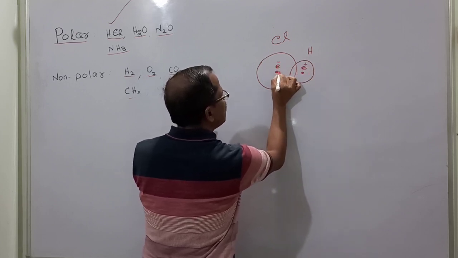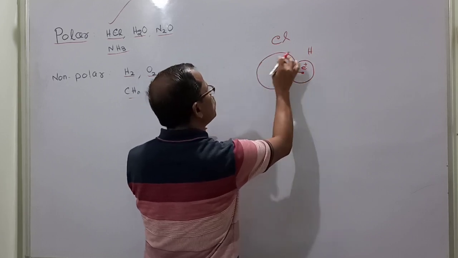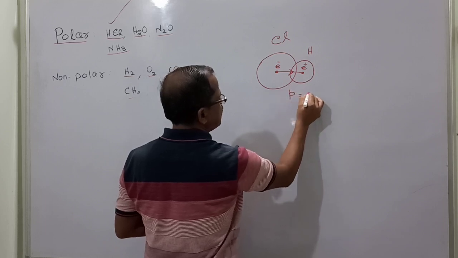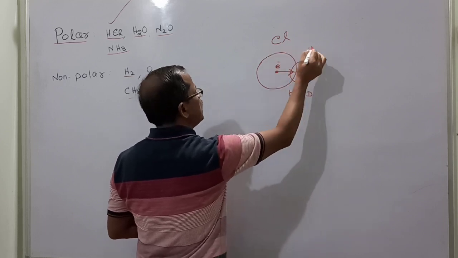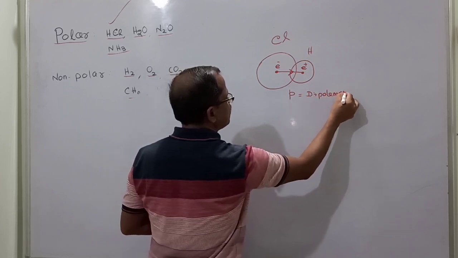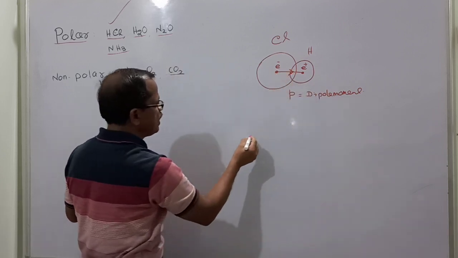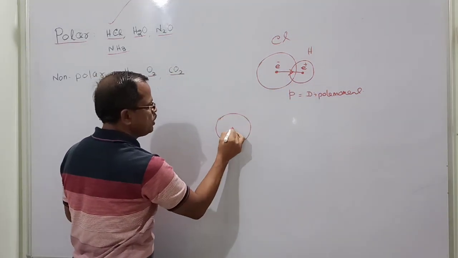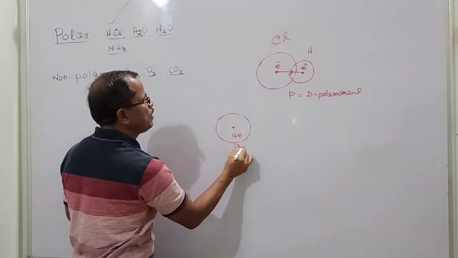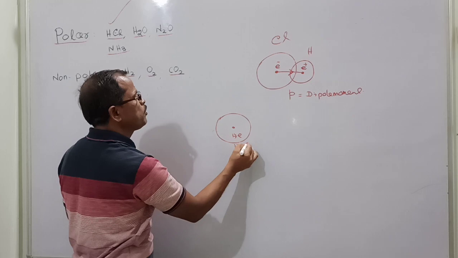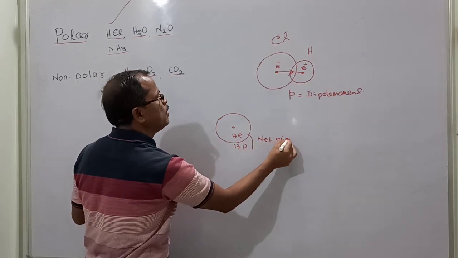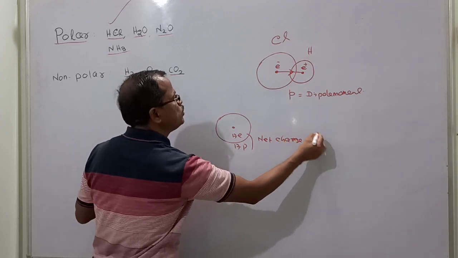So a dipole moment is developed between the two atoms. Now they exhibit a dipole moment, which is the dipole moment of hydrochloric acid. Again, chlorine has 17 electrons and 17 protons, so it is neutral. Net charge is equal to 0.